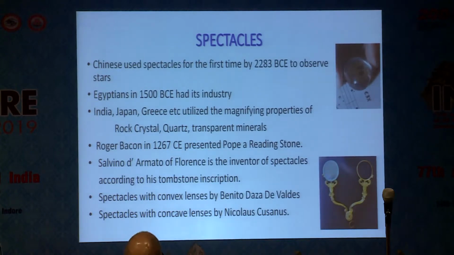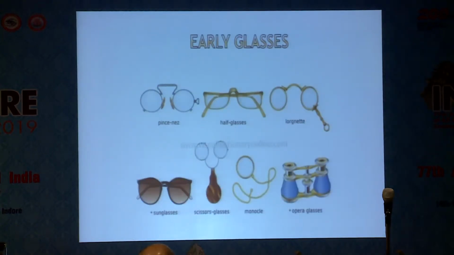Spectacles with a convex lens by Benito Daza de Valdes. Spectacles with a concave lens by Nicolas Cusanus. That is the magnifying lens. This is the monocle. Different types of early glasses: this is the monocle, this is the scissor glasses, this is the binocular lorgnette.